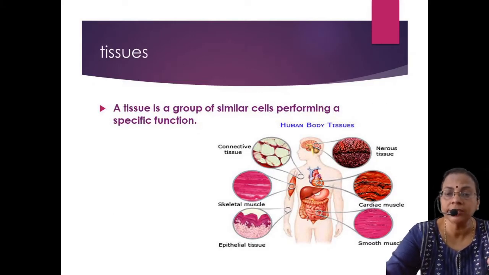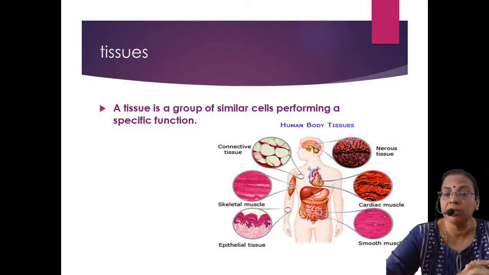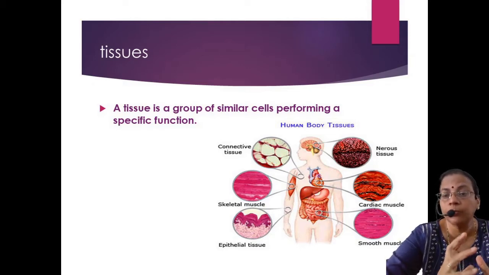That is, many cells will group together to perform a particular function. Then we will call it tissues. So in our body there are different types of tissues: muscle tissue, nervous tissue, cardiac tissue, then covering tissue, skeletal tissue, epithelial tissue. So tissue means a group of similar cells which perform a particular function.